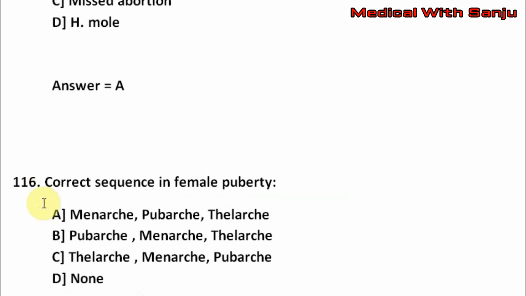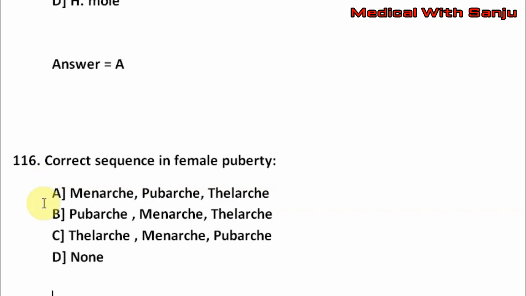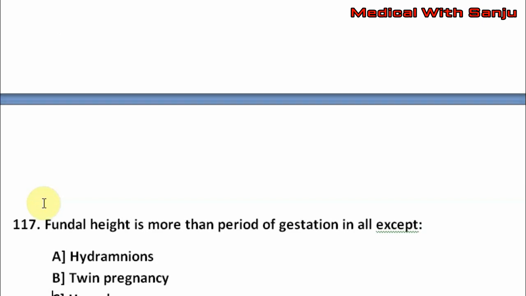Question number next. Correct sequence in female puberty is option A, menarche, pubarche, thelarche. Option B, pubarche, menarche, thelarche. Option C, thelarche, menarche, pubarche. Option D, none. The right answer is option C.